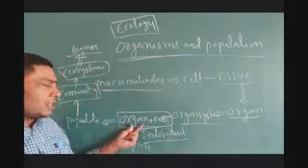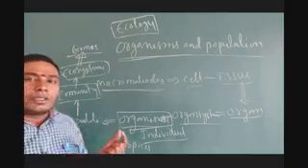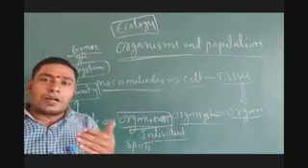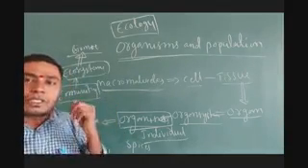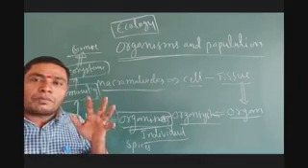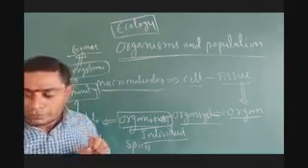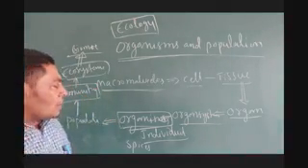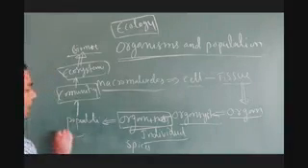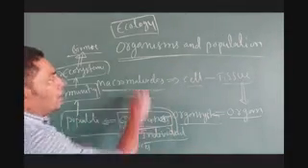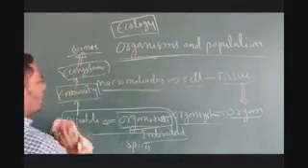The group of individuals is known as a population. The group of populations is known as a community. The group of communities makes an ecosystem. The group of ecosystems is a biome. So in this topic we discuss only organisms and population, not community and ecosystem.